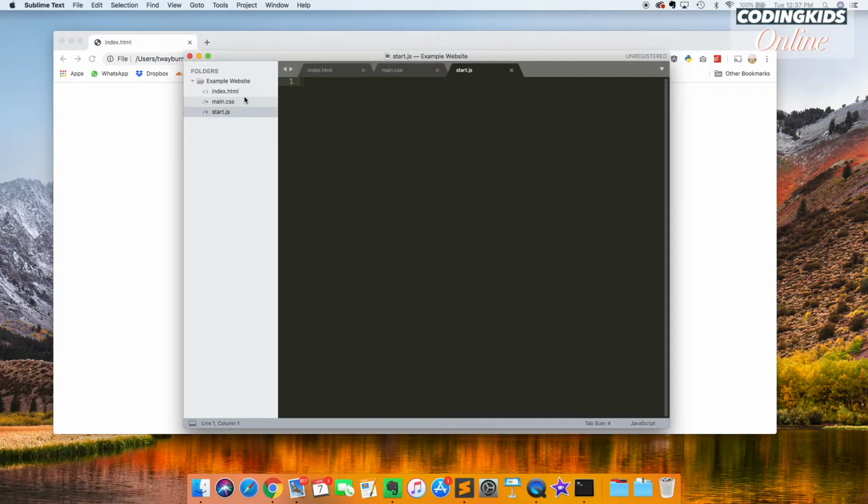But this is the start of all of our projects and how we're going to work. So please download Sublime Text Editor, create your folder, drag it onto Sublime Text, create the 3 files, index.html, main.css, start.js. Once those files are created, you can move on to the next video.